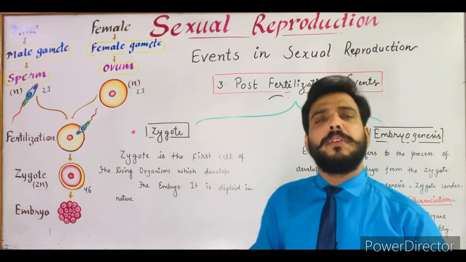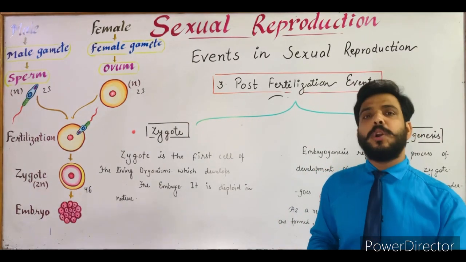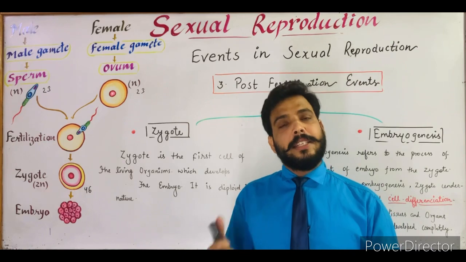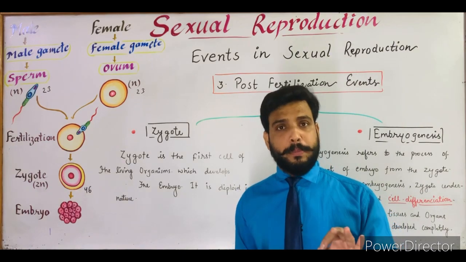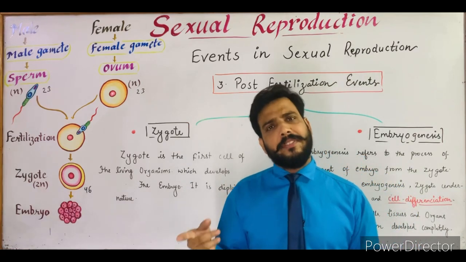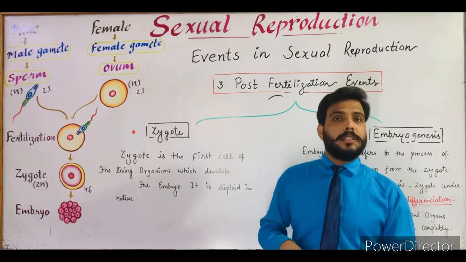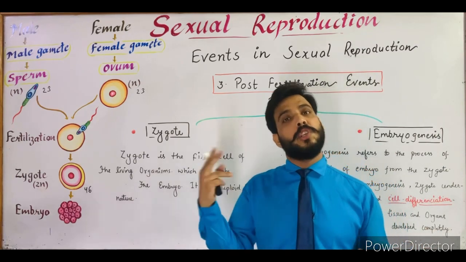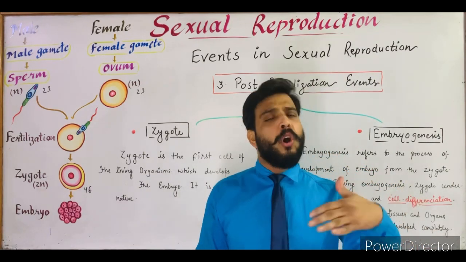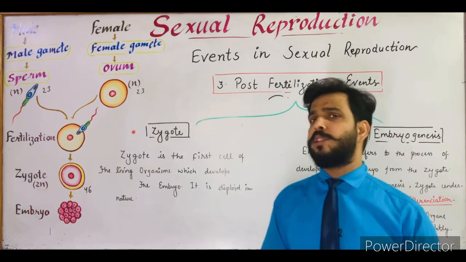Now in case of some plants, after the formation of zygote, it does not germinate immediately, it takes a rest. During unfavorable condition, it forms a cyst, a protective covering around itself, and on return of favorable condition, the cyst is broken and the zygote germinates and is converted into the embryo or the new organism. This occurs in case of some plants.